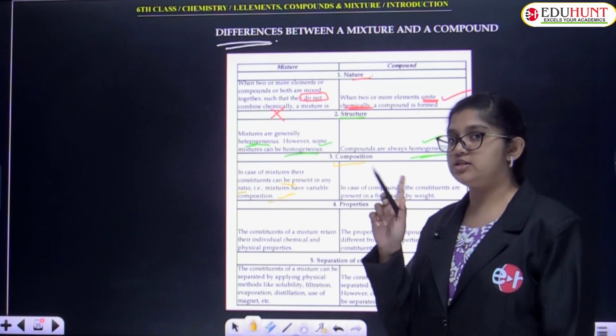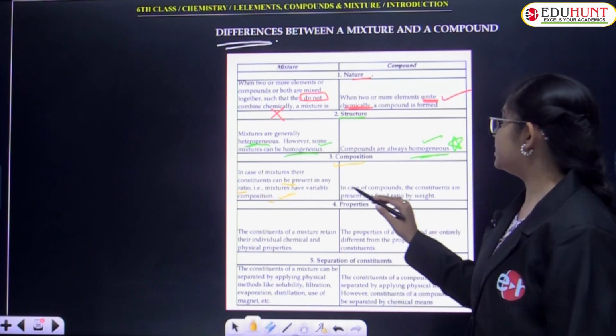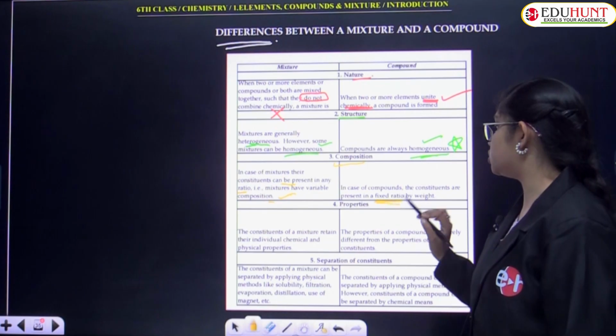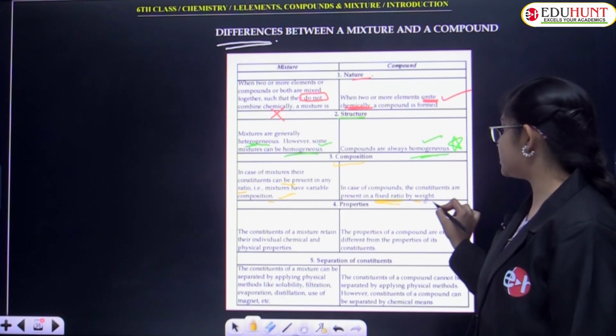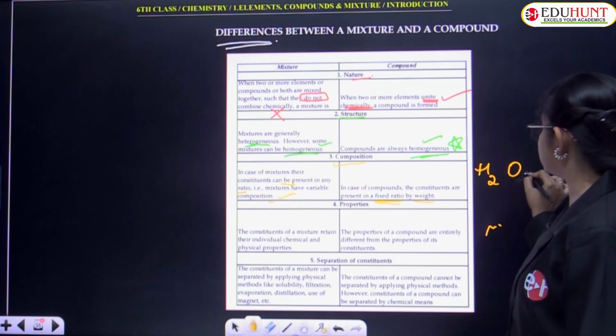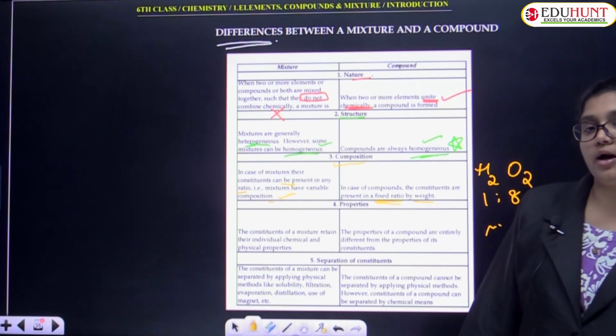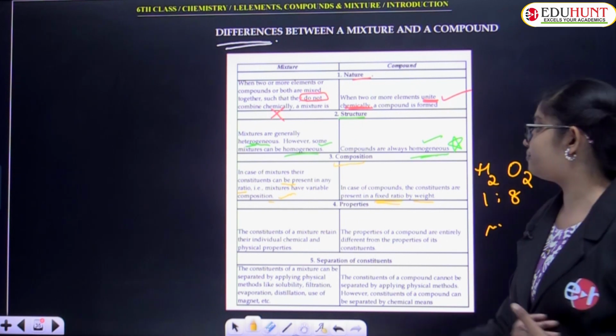In case of compounds, the constituents are present in a fixed ratio by weight. We told the example: hydrogen and oxygen in water are present in a 1:8 ratio, forming 9 parts.